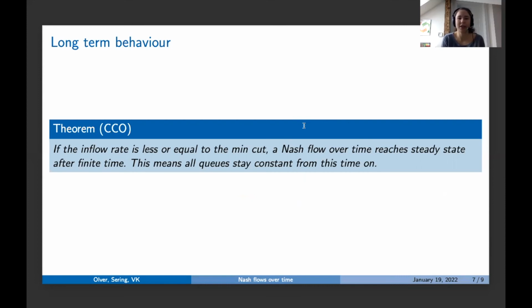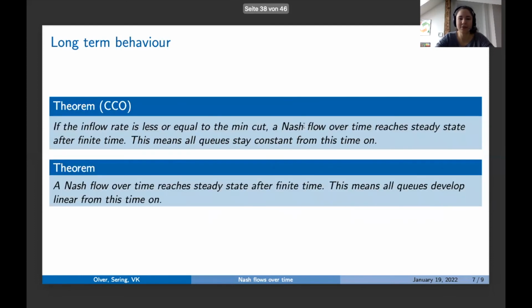So Cominetti, Correa, and Olver have already shown that if the inflow rate is less or equal to the min cut, then a Nash flow over time reaches steady state after finite time. And this means that all Qs stay constant from this time on. So in the vector field perspective, for a certain class of networks, so for all networks where the inflow is less or equal to the min cut, they had the result already. They know already that after finite time, you will be in some phase and you can go on forever.